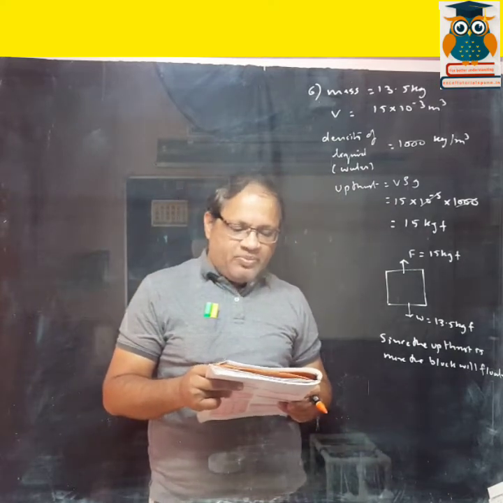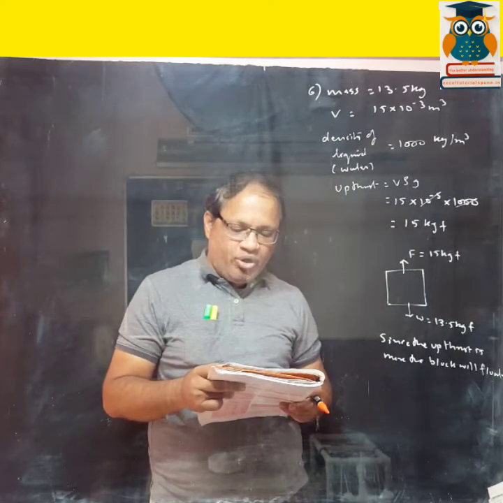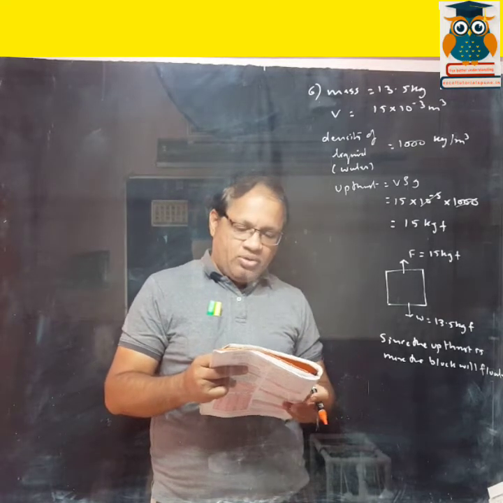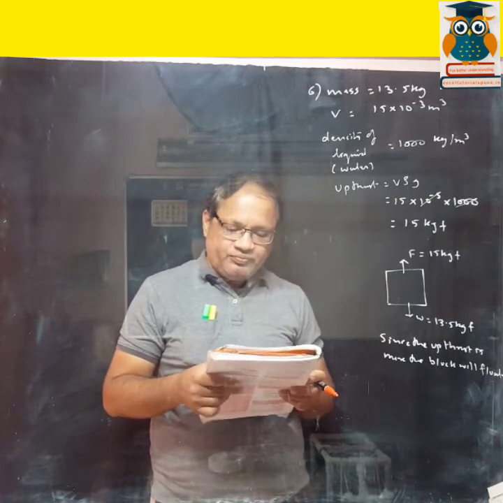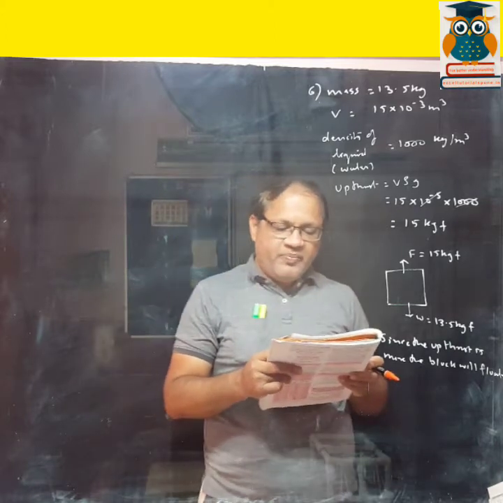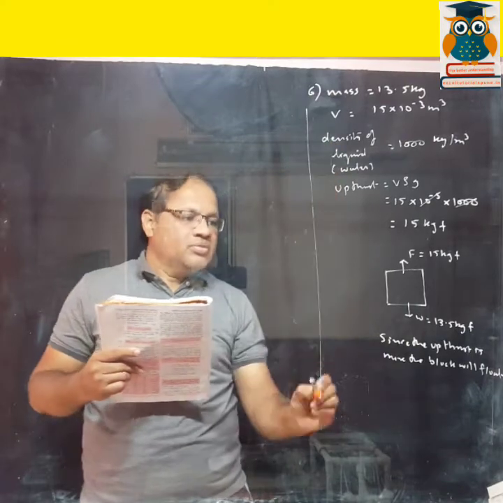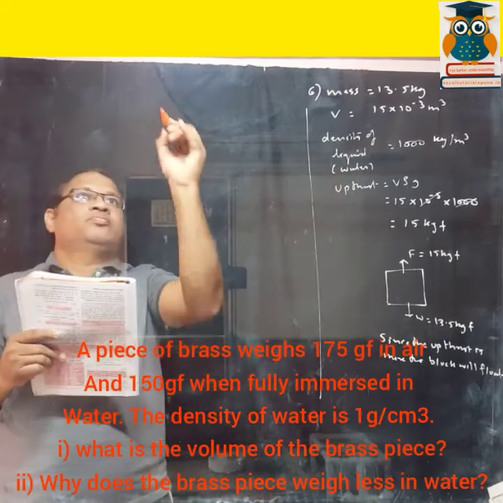Now what will be the upthrust on the block while floating? Okay, so we have found that out. Next question. A piece of brass weighs 175 GF in air. So 7th sum.